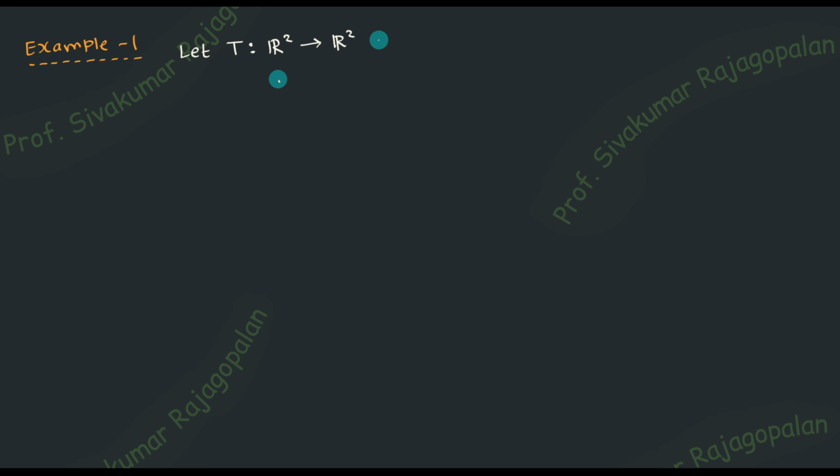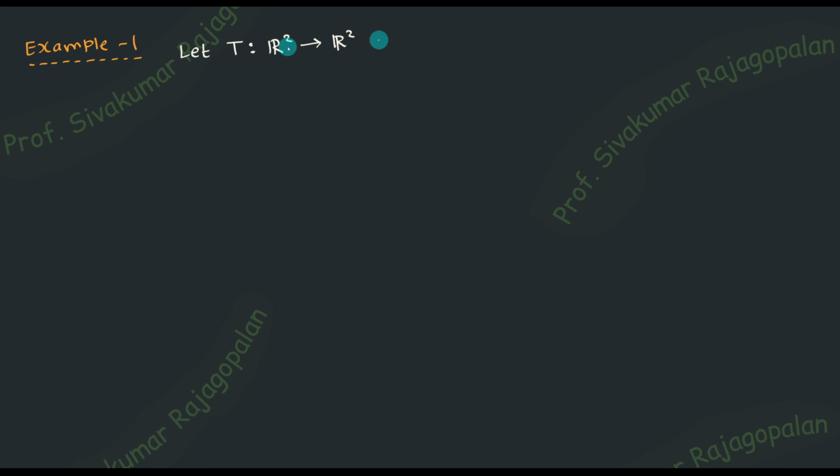That means x comma y. If x comma y is there, then we say it is R2. If x comma y comma z is there, then it is R3. It is not R to the power 3. Okay, this is not a power. It only talks about the number of dimensions in the vector. So if you are going to have 4 of them, x comma y comma z comma, and one more thing, whatever you call it, if 4 elements are there, then we say R4.